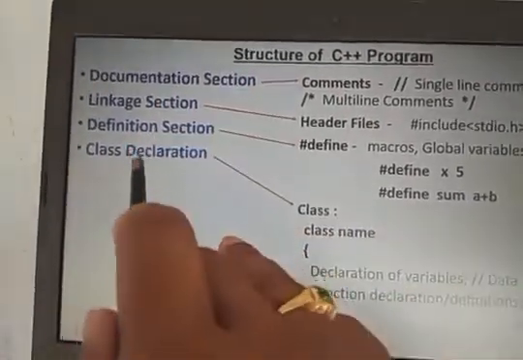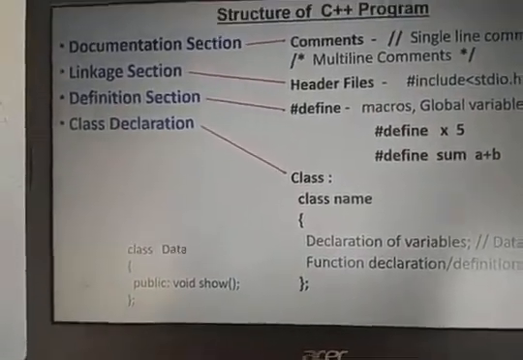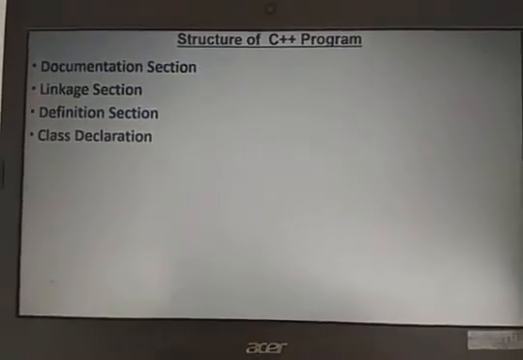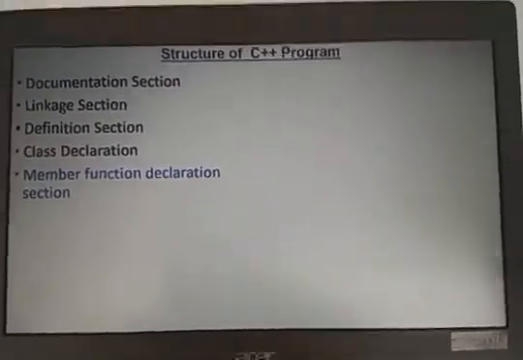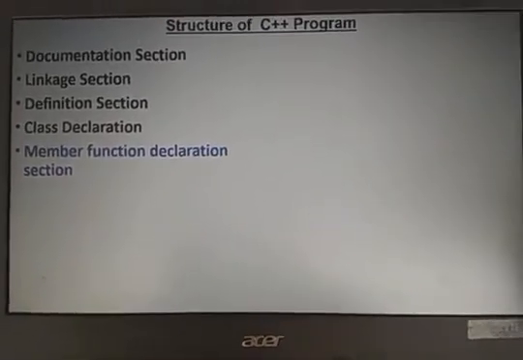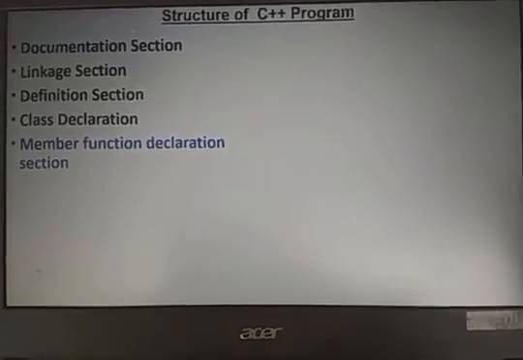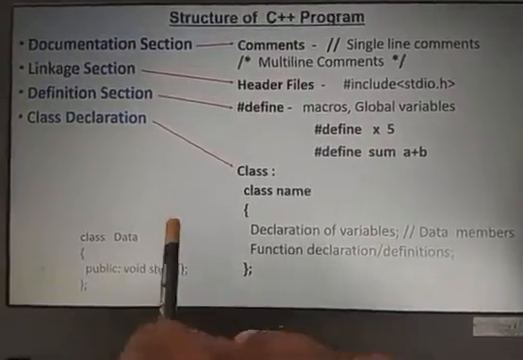This is important whenever you want to provide security for the variables. Right? Now, next after class declaration, we have member function declaration. What is member function declaration? The member function declaration is whenever we define any function in the class. Any function we define in the class.